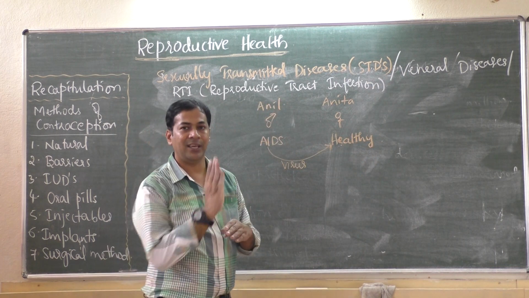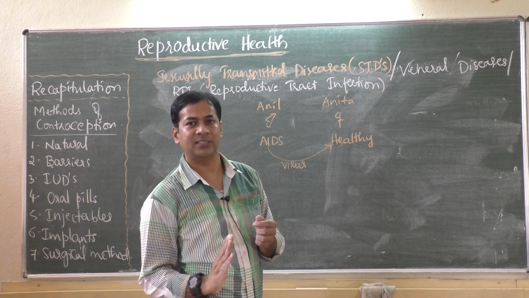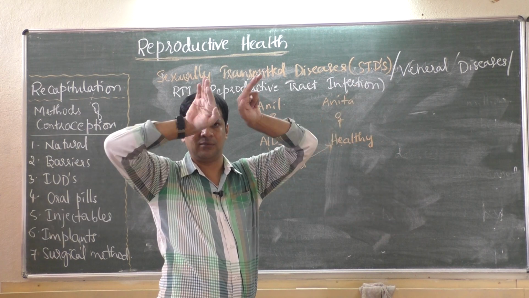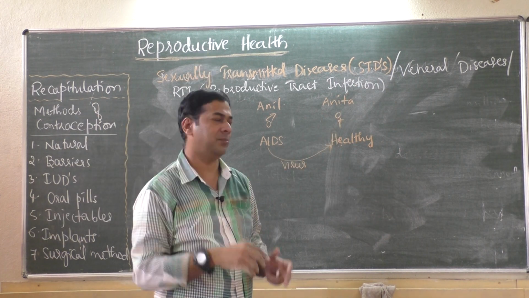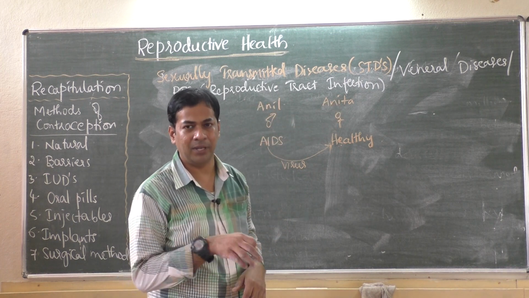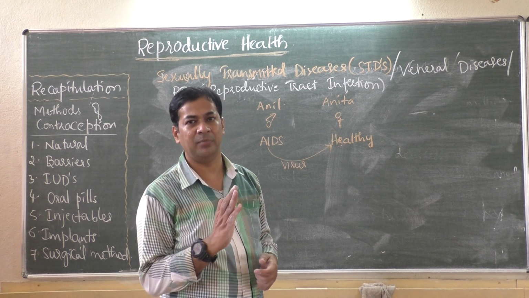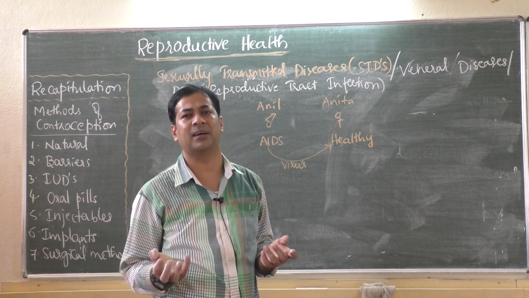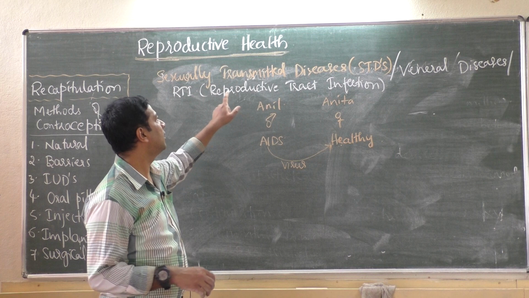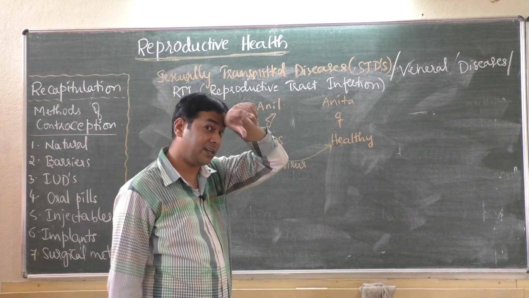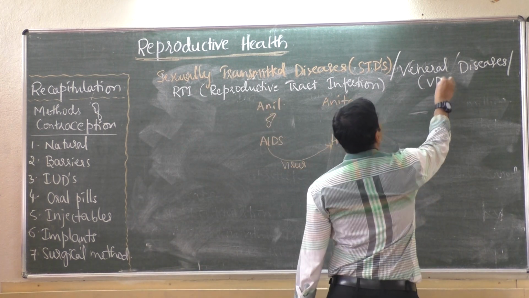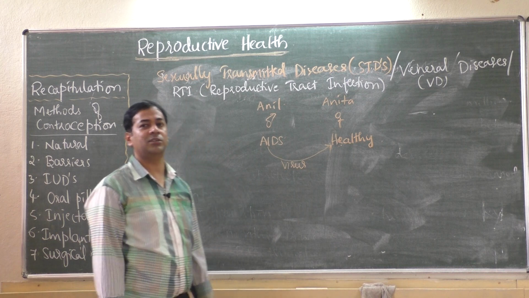You know, tract means way, path. That is from the vagina to the cervix, then the uterus, then it goes to the fallopian tube, then the ovary. That is the way of entry of sperm into the female reproductive tract. That is the reproductive tract, either inside the penis in male or in the vagina of female. If there are some infections because of virus, bacteria or protozoa, then it is sexually transmitted infection. Either you call it STD or venereal disease, VD, or you can call it RTI, that is reproductive tract infections.